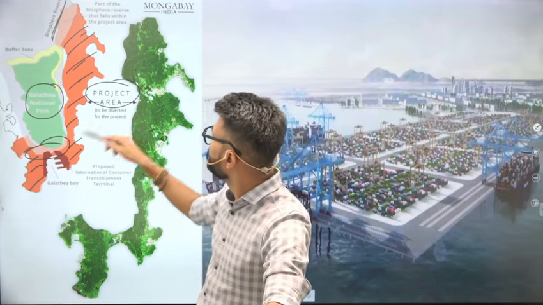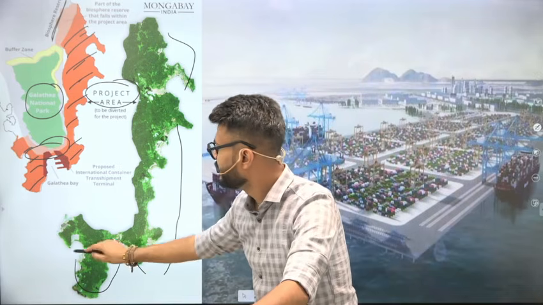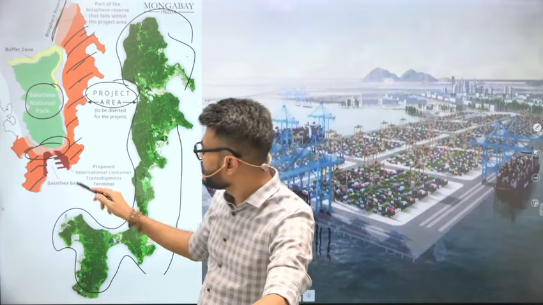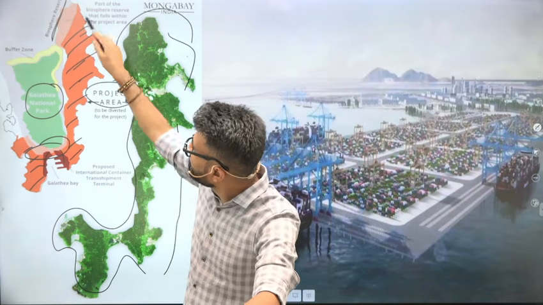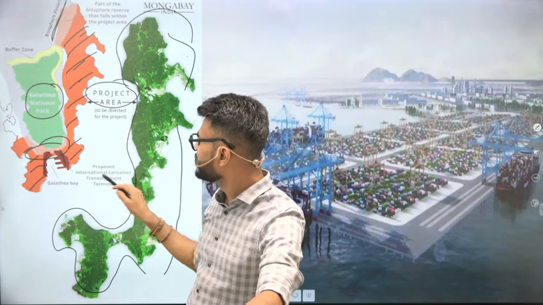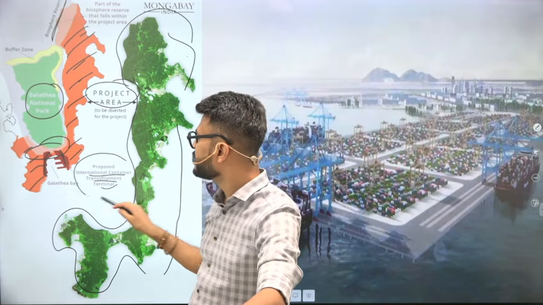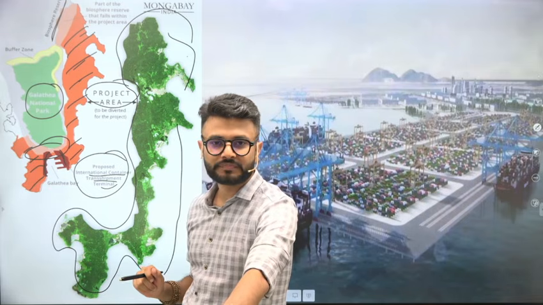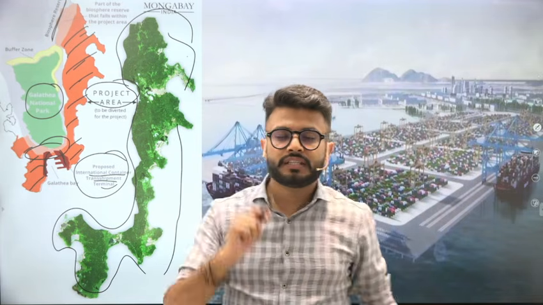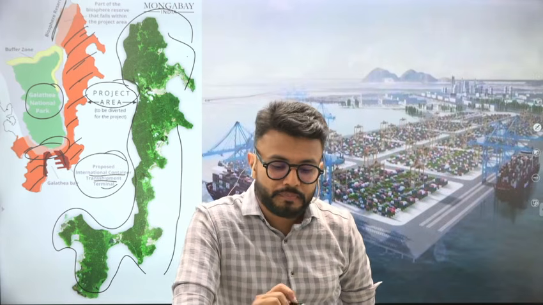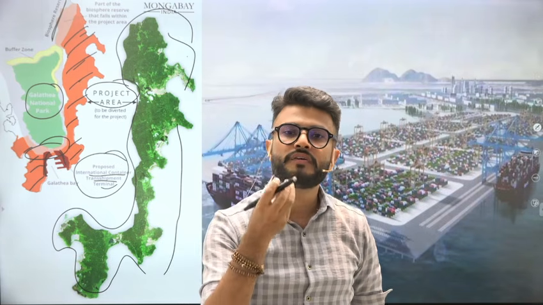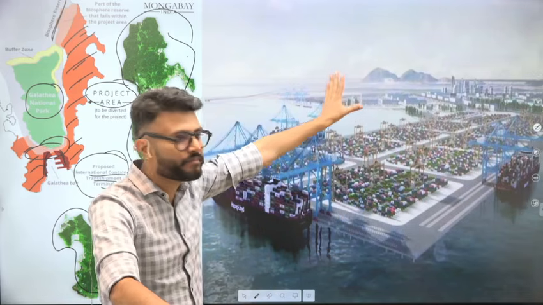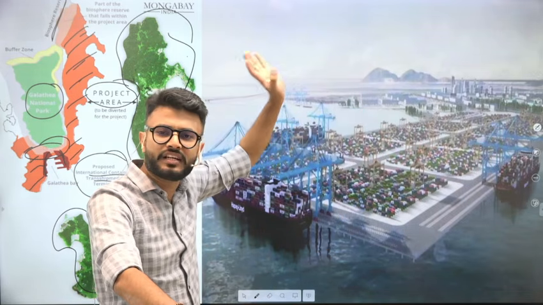This red portion is magnified here. Okay, so this will be the project area. And this is the region. Here you can see in this complete red area, this portion is having the International Container Transshipment Terminal. That is, an integrated port facility will be developed at this location. Which means the Great Nicobar project is based on an underlying philosophy of port-led development. In this image, you can see the integrated port. It is a large-scale investment and a large-scale development.